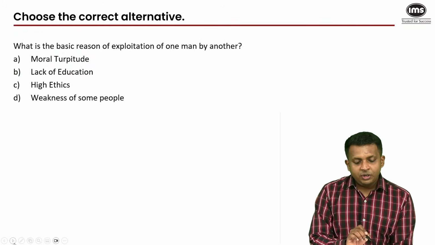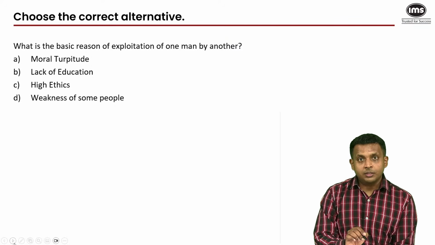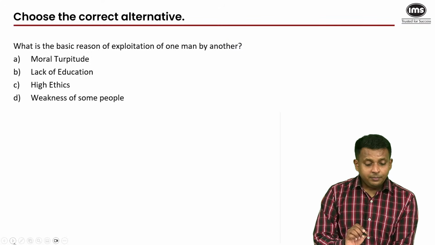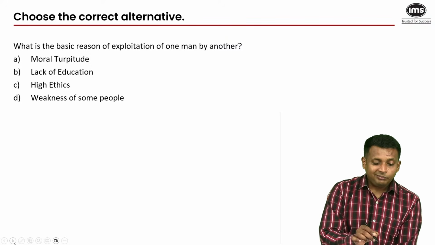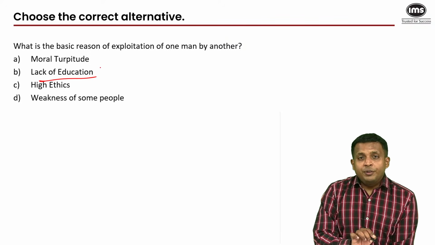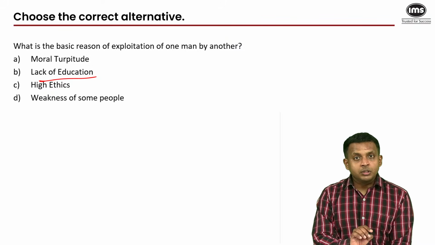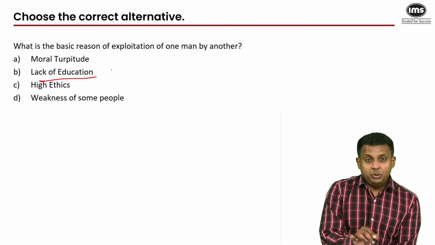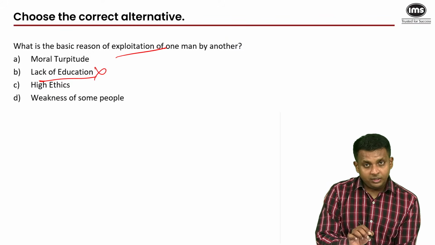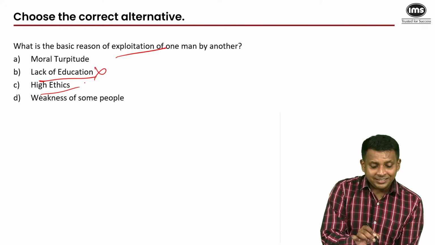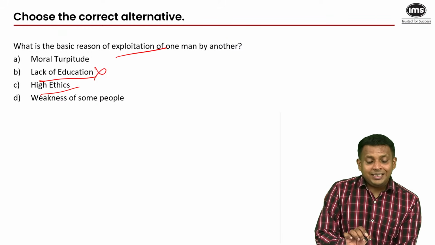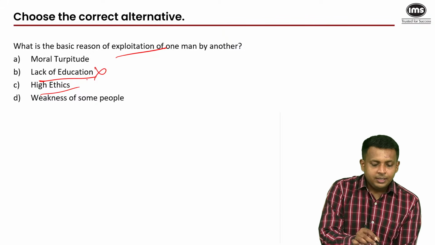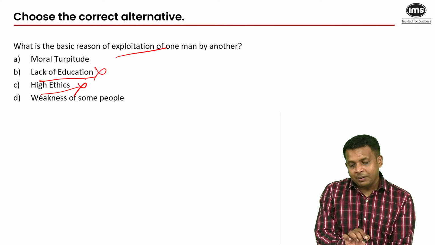Next, what is the basic reason of exploitation of one man by another? Okay, now see here, let's go by elimination. Education. Lack of education sometimes erodes your morals. Such a thing has not been mentioned anywhere in the passage. So, being uneducated is not the reason you would exploit another person. High ethics. If you have high ethics, in fact, you would refrain from exploiting others because you would consider it unethical. So that's not the basic reason of exploitation of one man by another.